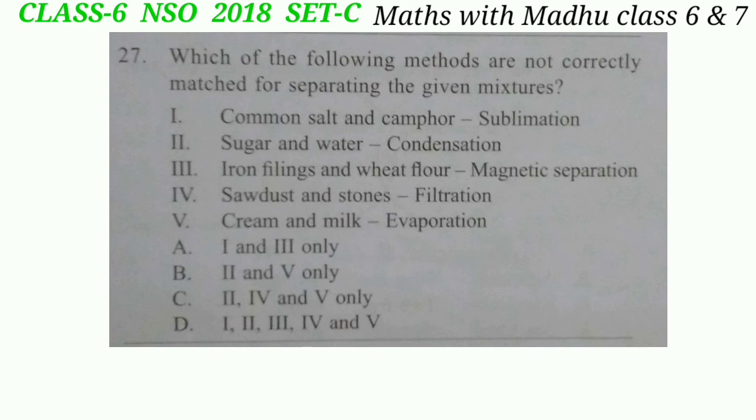IV, sawdust and stones, filtration. Sawdust and stones can be separated by sieving, so this is the incorrect statement. V, cream and milk, evaporation. This is also the incorrect statement. Cream and milk can be separated by centrifugation. So the correct answer will be option C.